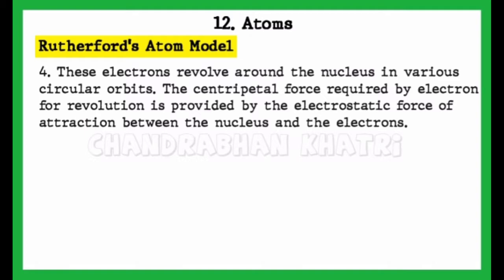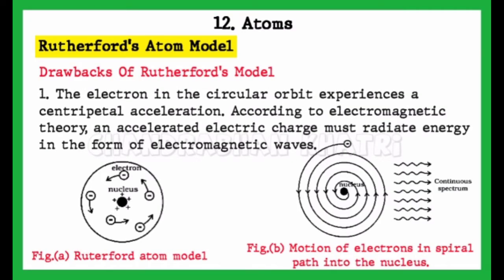Fourth point. These electrons revolve around the nucleus in various circular orbits. The centripetal force required by the electron for revolution is provided by the electrostatic force of attraction between the nucleus and the electrons. Drawbacks of Rutherford's model.